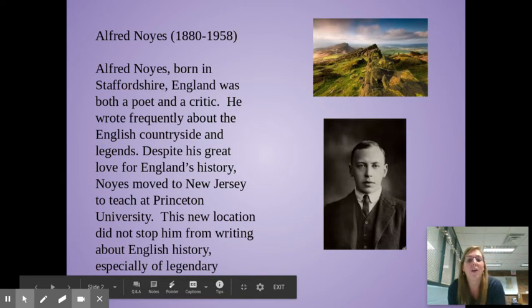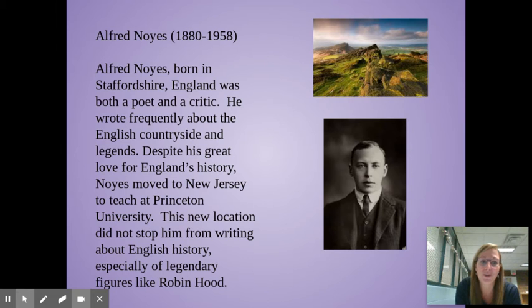It was written a long time ago by this guy named Alfred Noyes. He was born in England and he was both a poet and a critic. He wrote frequently about the English countryside and legends. He loved legends. And look at this English countryside here. This is called the moors. And despite his great love for England's history, he actually moved to New Jersey to teach at Princeton University.